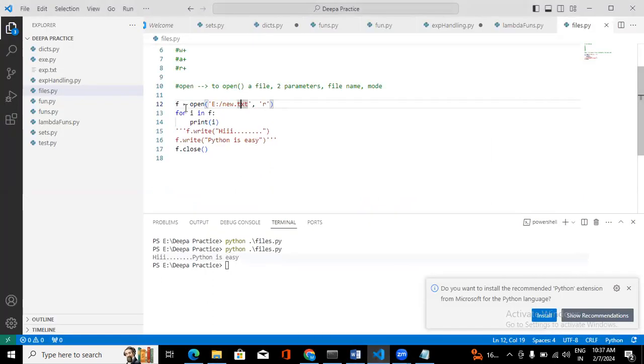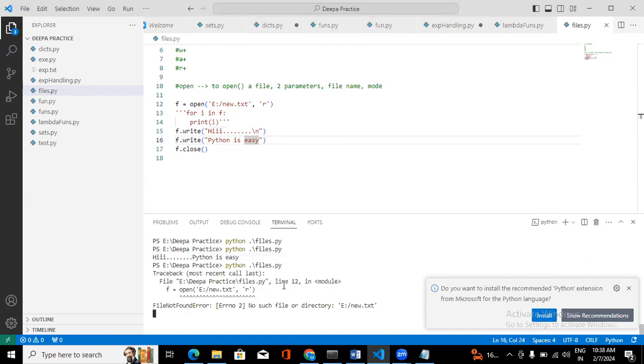Okay. Let me try to do again. See, now it's in read mode, so I should give this in W mode.